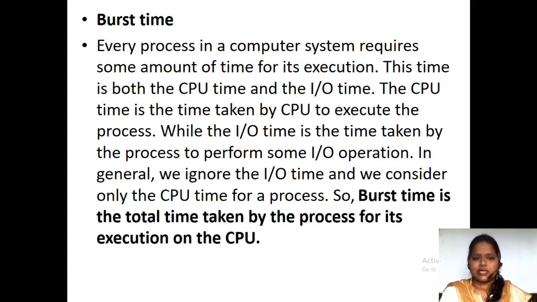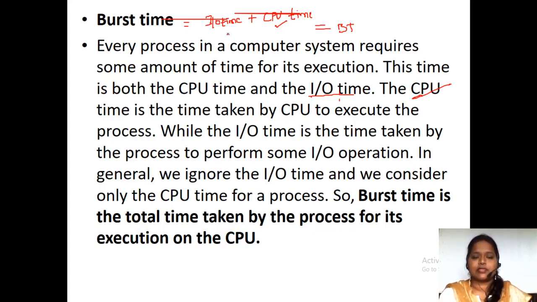So every process in a computer requires some amount of time. This time includes the CPU time as well as the IO time. So burst time is equal to the IO time plus CPU time. In total we call it the burst time: IO time plus CPU time. CPU time in the sense is the time the process spends executing in the CPU, how much time it has taken, that we call the CPU time.